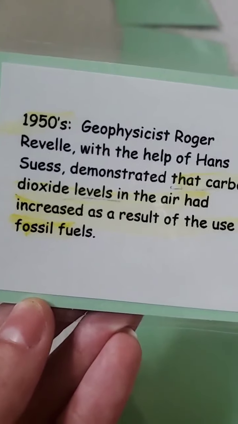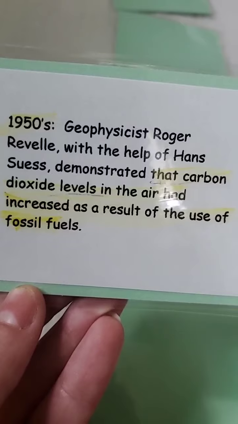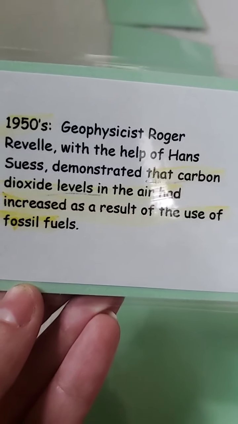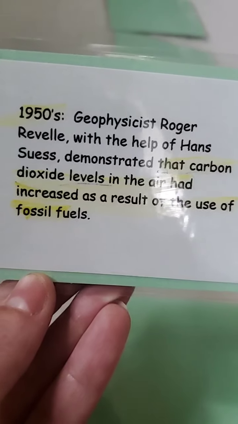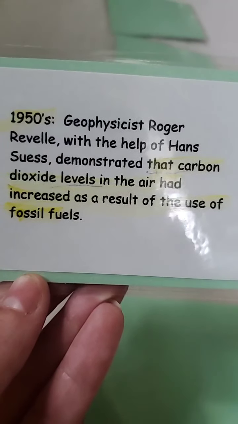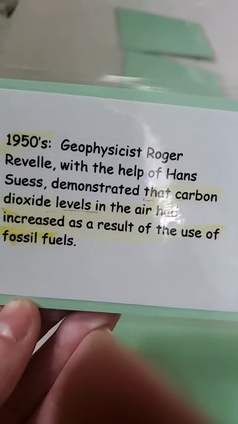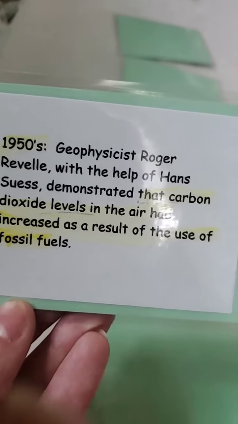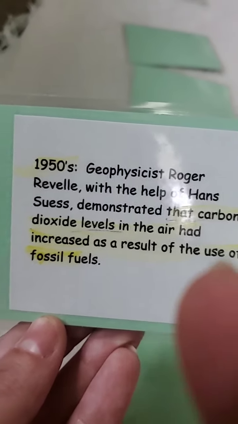And then in 1950, geologists found a way to demonstrate that carbon dioxide levels in the air had increased as a result of fossil fuels. So they were able to come up in the 1950s with a visual showing that fossil fuels alone had increased the amount of carbon dioxide in our atmosphere. Okay, so that was in 1950.